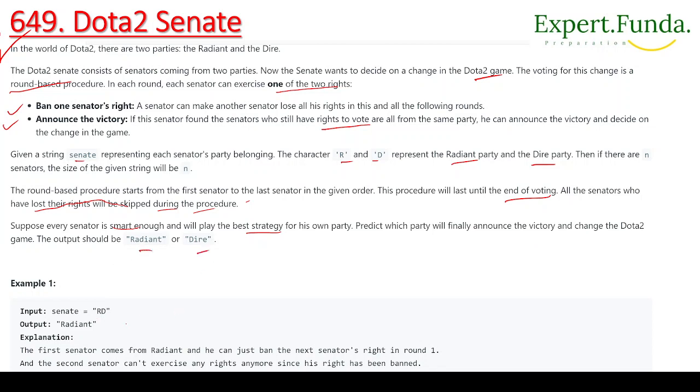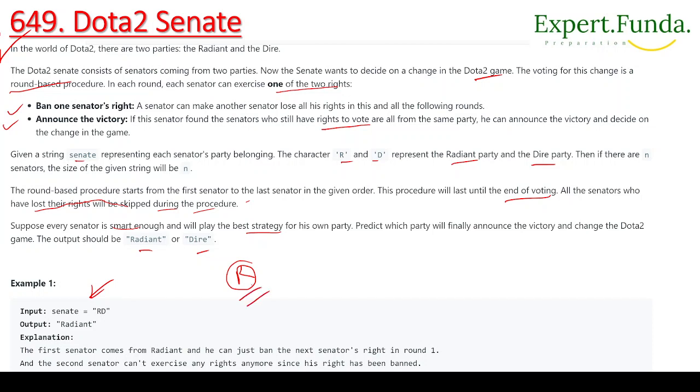So in this case we are given the senate. In example 1 the given senate is R and D, right? So when R is coming, who is coming? Radiant is coming. As you can see, he can ban a senator's rights or he can announce the victory. So in the case when he comes first to vote, he will announce the victory and decide to change the game, not to continue. So he will win, right?